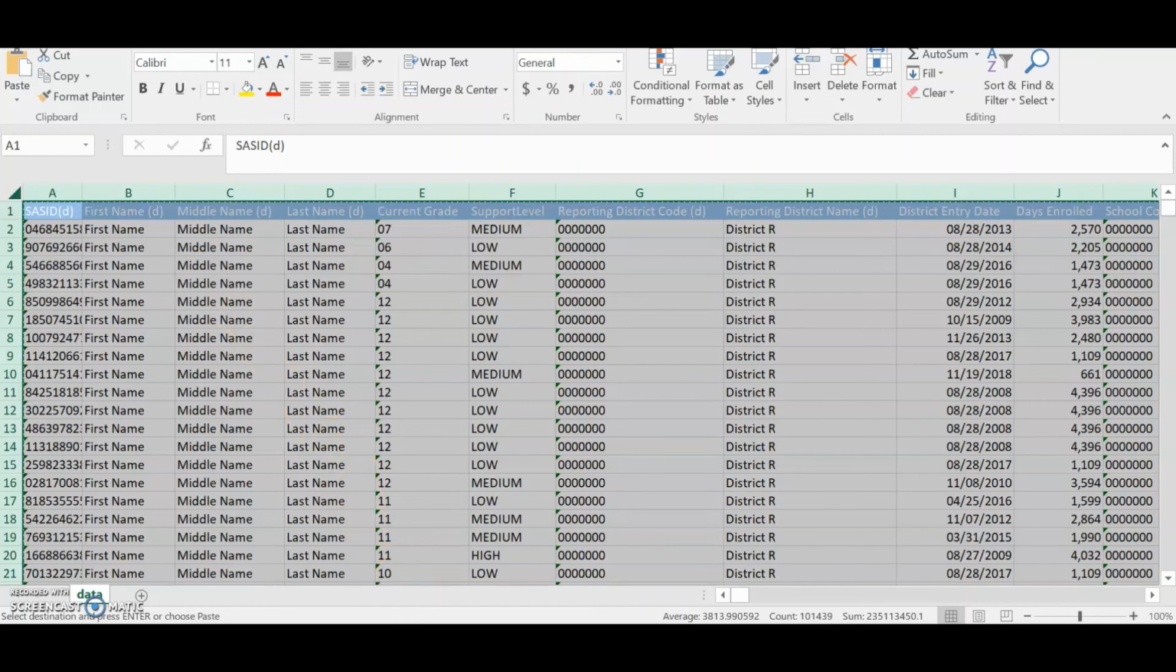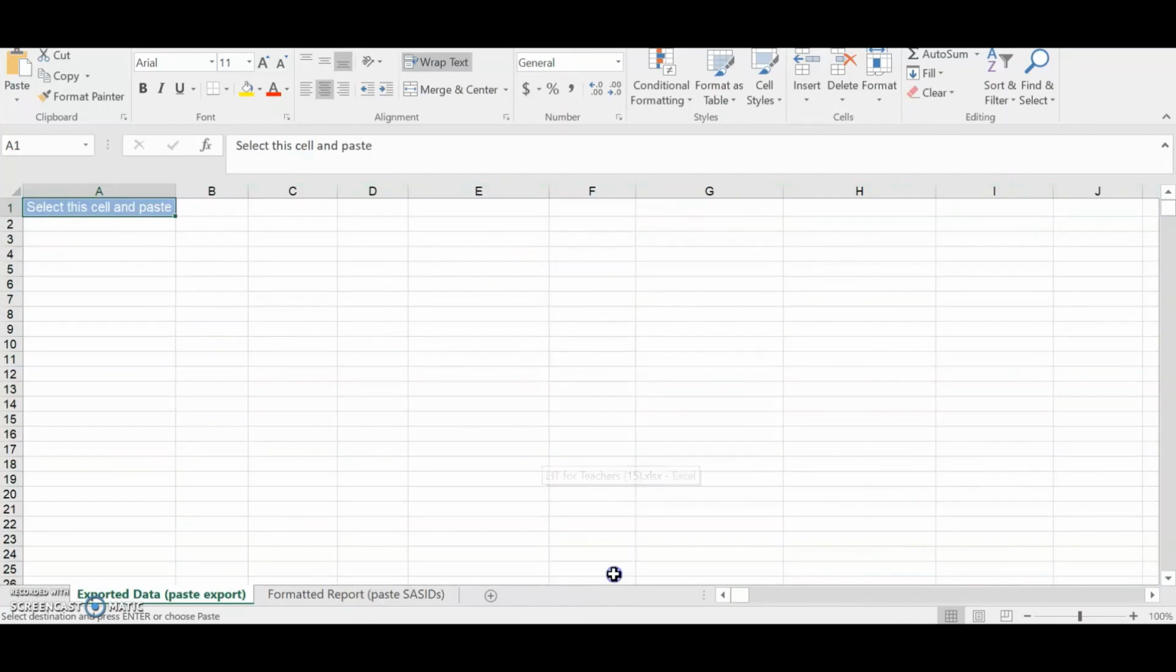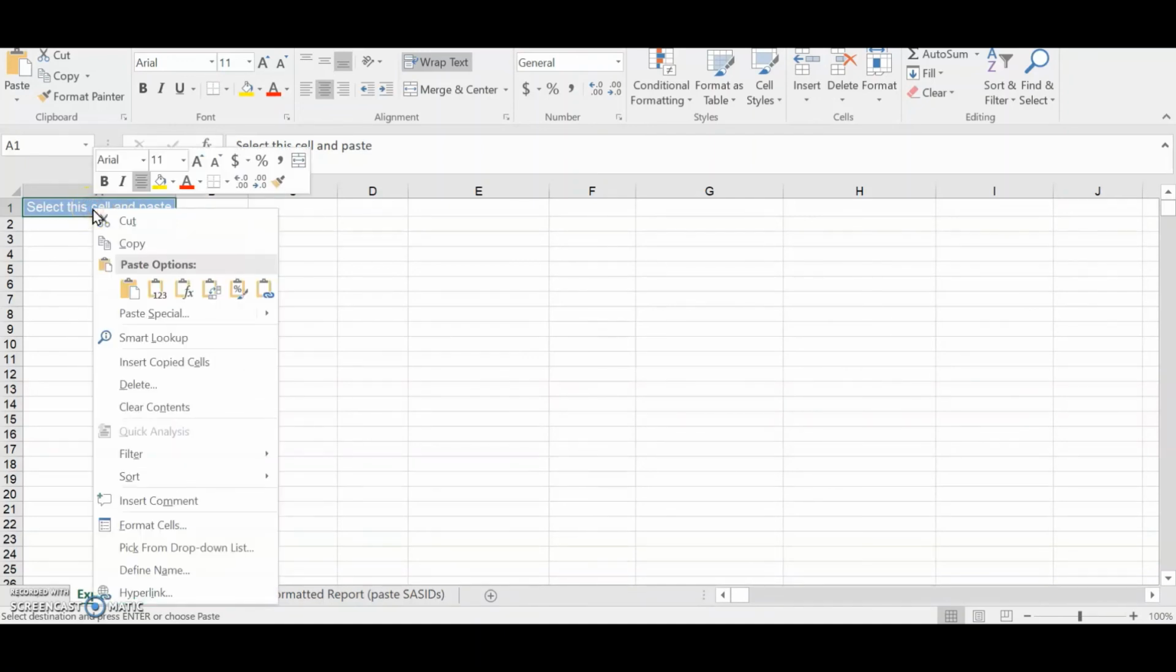Next, navigate back to the Batch Data Lookup tool, called EIT for Teachers. Ensure you are on the Exported Data tab. Select cell A1, labeled Select this cell and paste data. Right-click and select Paste.